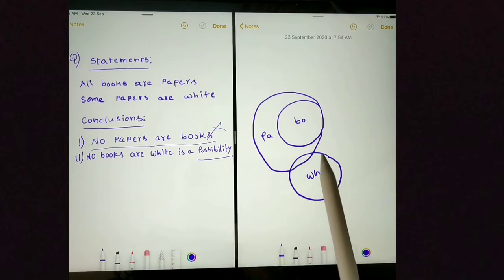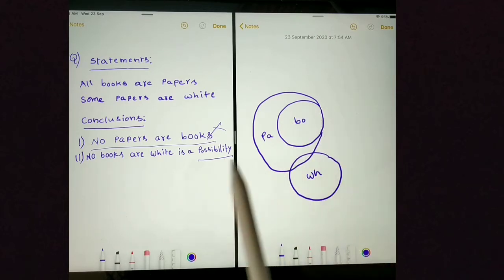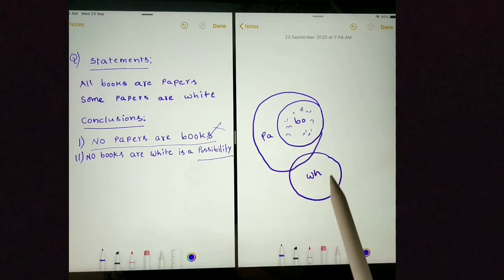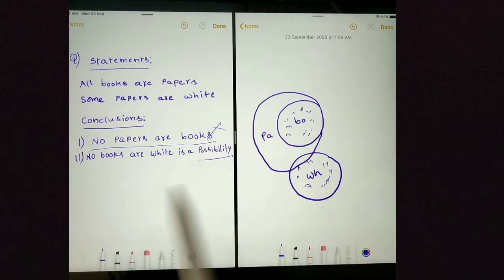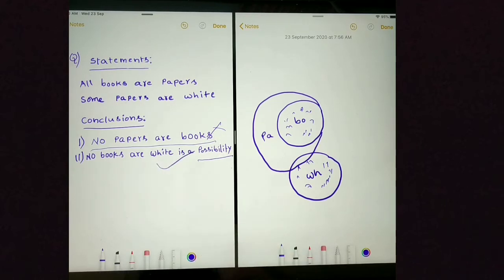White circle is this and books circle is this. And you can see these are all books and these are all whites. In this Venn diagram, no book is white. So saying no books are white is a possibility is correct.